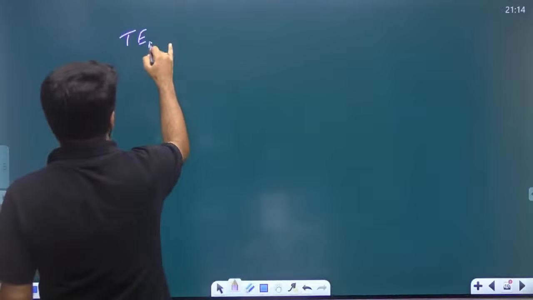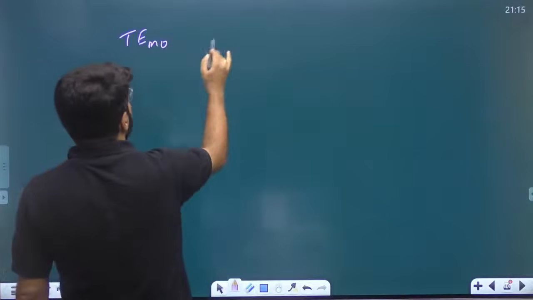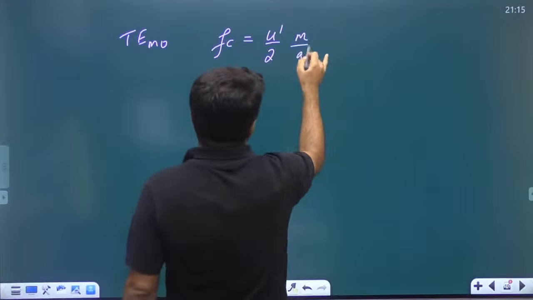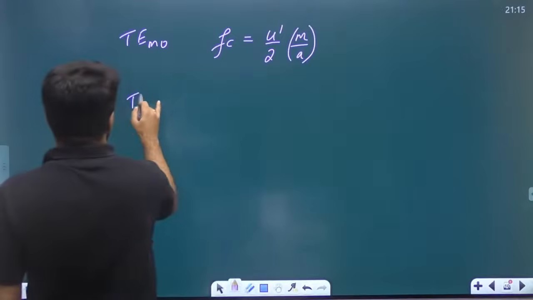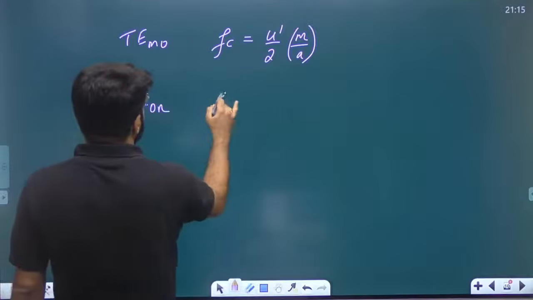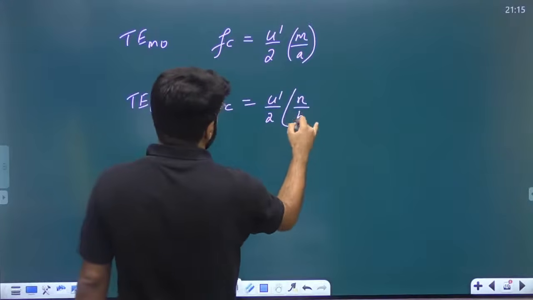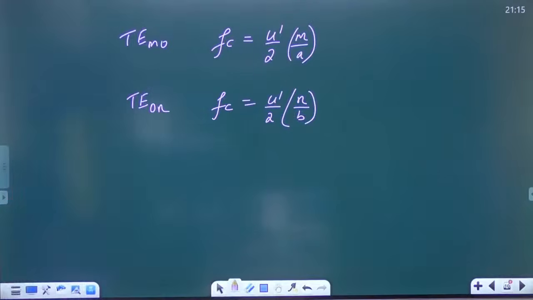If it is TEM0, in TE, anyone can be 0. The cutoff frequency will be U dash by 2 under root of M by A whole square, the under root and square getting cancelled. TE0N, suppose it is only 0N. So cutoff frequency is U dash by 2 into N by B whole square under root, square getting cancelled.